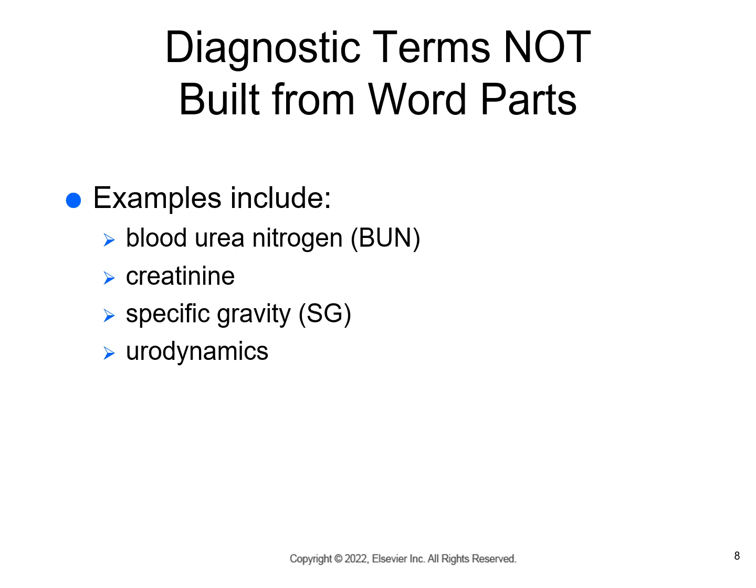Some diagnostic terms are not built from word parts, and the first three of these are going to be laboratory-based terms. The first is blood urea nitrogen, very commonly referred to as BUN. It's a test to measure the amount of nitrogen in the blood that comes from urea, and in detecting abnormality in renal function. Creatinine is a test to measure the amount of waste product in the blood, coming from normal wear and tear of muscles. An elevation here indicates a problem in kidney function.